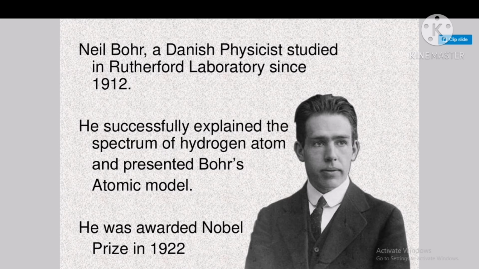So after Rutherford, the next scientist, Niels Bohr, a Danish physicist, studied in Rutherford's laboratory since 1912, and he successfully explained the spectrum of hydrogen atom and presented the Bohr atomic model, and he was awarded a Nobel Prize in 1922. After the Rutherford model, Bohr successfully explained the atomic model.